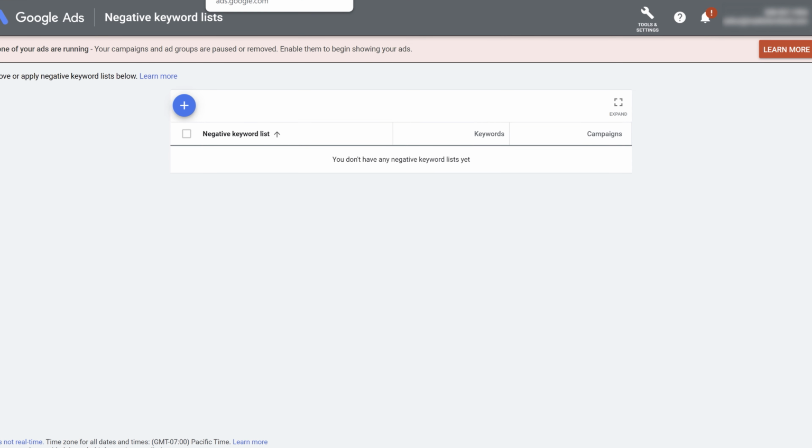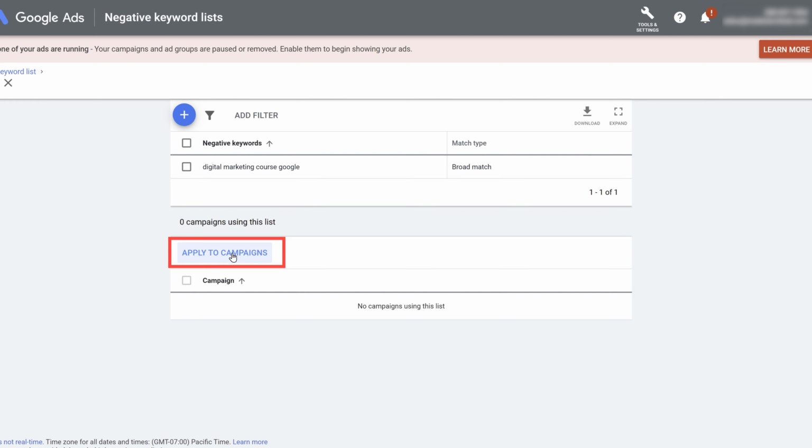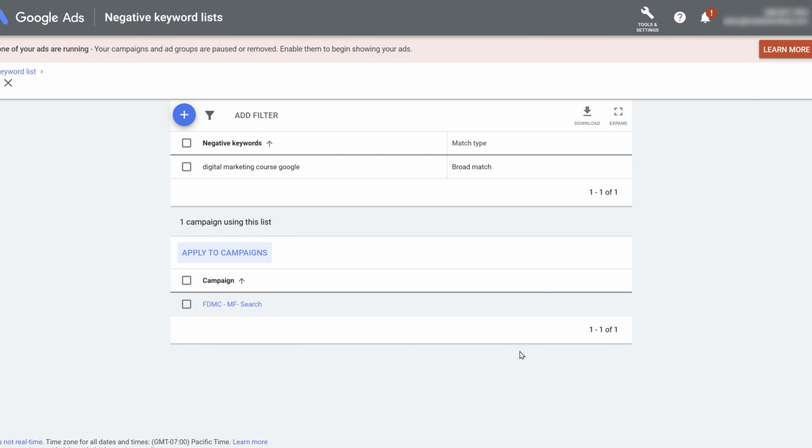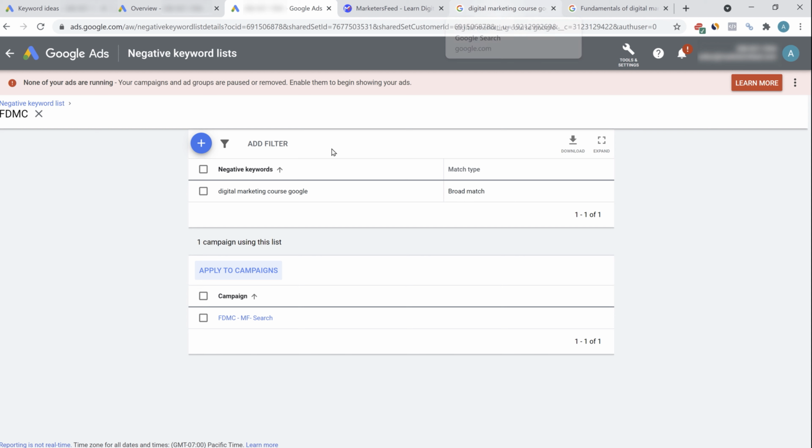Here I can see FDMC, being free digital marketing course, because I'll be creating multiple campaigns on Google about my FDMC course. So here I can add the keyword digital marketing course Google, and click on save. So here I have created a new keyword list, FDMC being my free digital marketing course. And here you can see we have a negative keyword, digital marketing course Google, in the broad match type. Then I can apply this to a campaign. I'll apply it to FDMC search. And here I've applied this keyword to FDMC MF search. So if someone searches for digital marketing course Google for our FDMC campaign MF search, then they won't be shown my ad because this audience is not relevant to us.